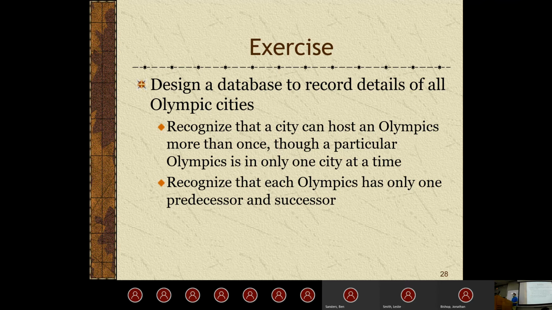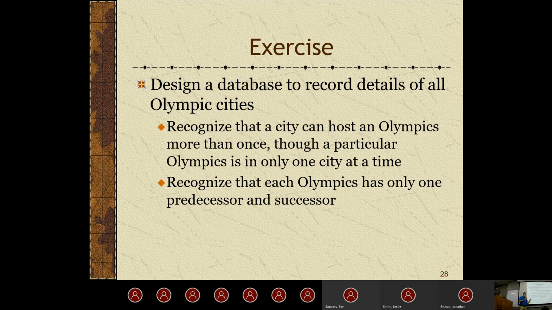Anyone think of any other cities that have hosted multiple Olympics? Greece? I'm sure Greece has. Really don't know. But you can certainly see we're not having a one-to-one relationship here. That's all that's telling us. And then also recognize that each Olympics has only one predecessor and successor. So in this case, it actually partially is for the predecessor and successor, but each specific city can have multiple Olympics associated with it. It's just saying that there is going to be some order applied to them.